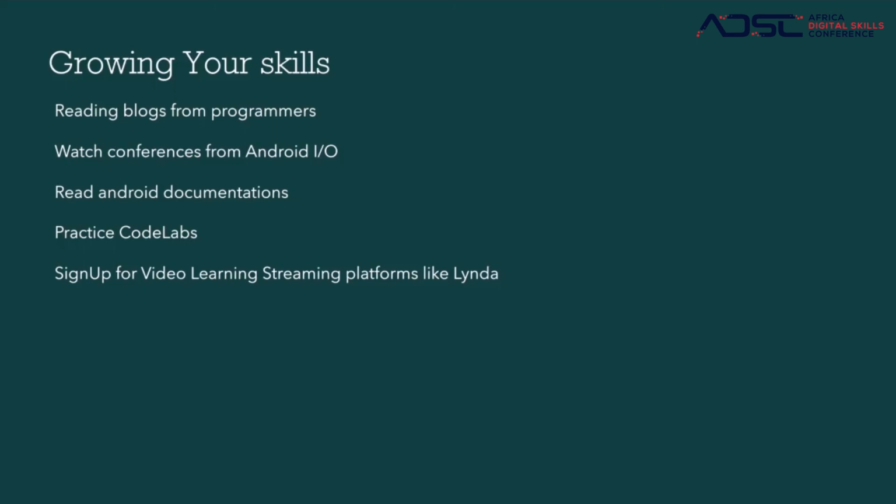Also, Google has documentations online. It's called developer.android. I'm going to also put the link in the next slide, whereby you could read all the documentation on anything that you want to work on. Maybe you want to put in a button, you read all the documentations of what a button could do, of what a widget could do. A practice code lab. So Code Lab is also something provided by Google. You type Code Lab Android in Google, and it's a workspace whereby they have projects that you could work on.